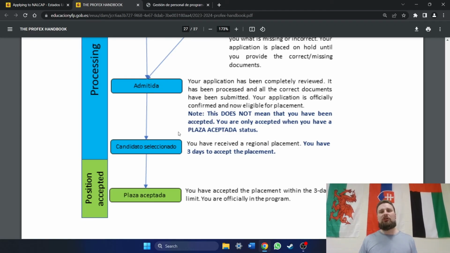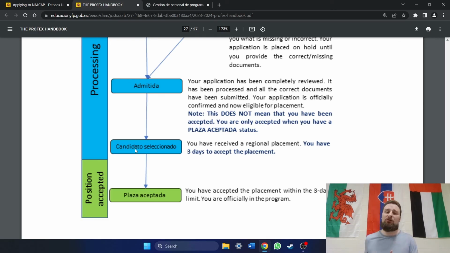So once they do that, they're going to send you an email, and they're going to change your status to candidato seleccionado, which means that you've been selected, you have been offered a placement. You will have 3 days to go into PROFEX and accept this placement. Now, if something comes up and you can't go, you don't have to do anything. But if you don't go in and accept, you will be passed over, you will be dropped from the program that year.